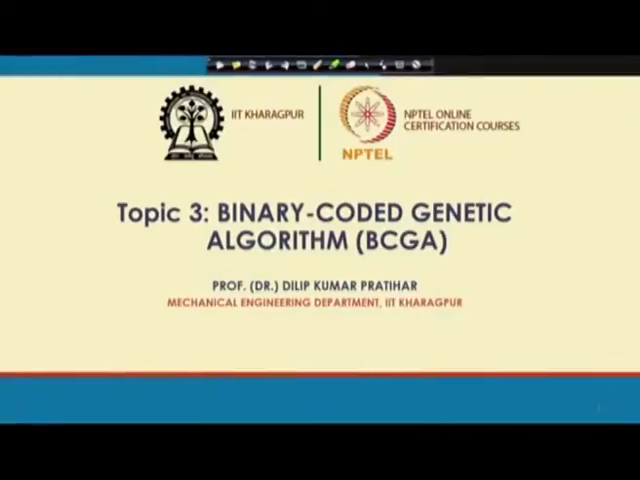I am going to start with topic 3 of this course, that is binary coded genetic algorithm. In short, this is known as BCGA, and this is also popularly known as simple genetic algorithm or SGA.